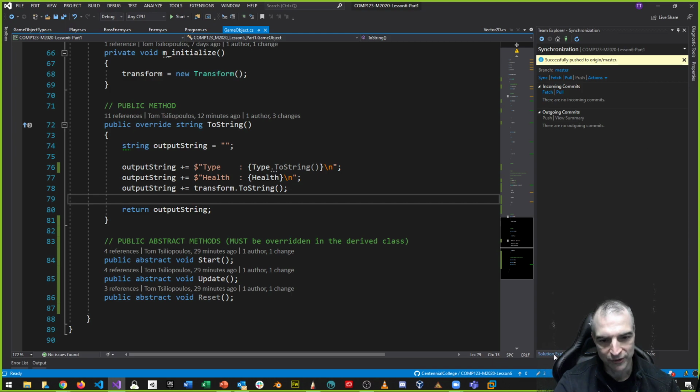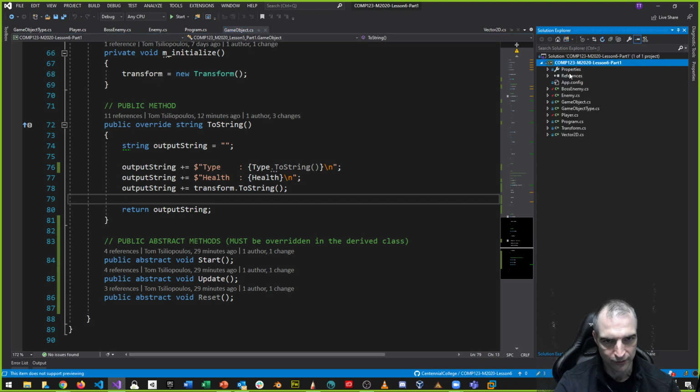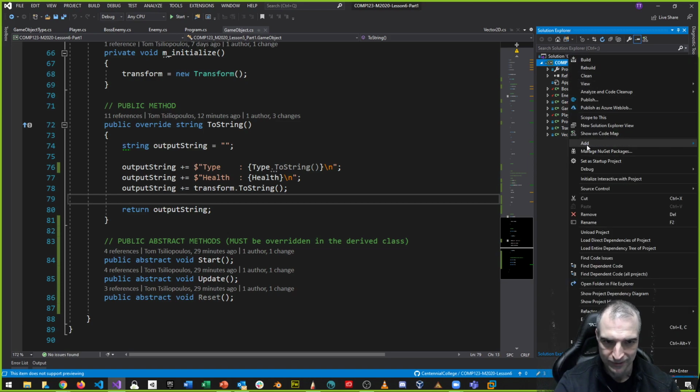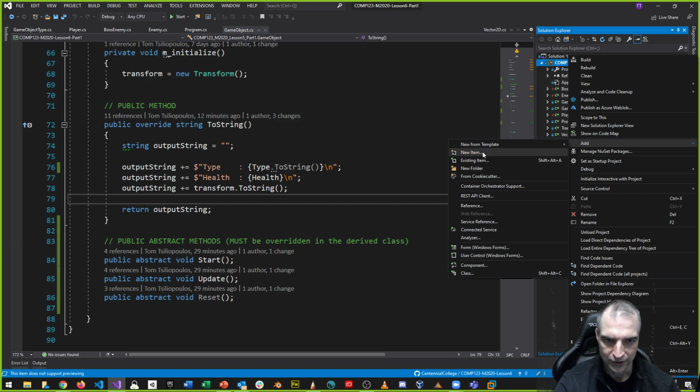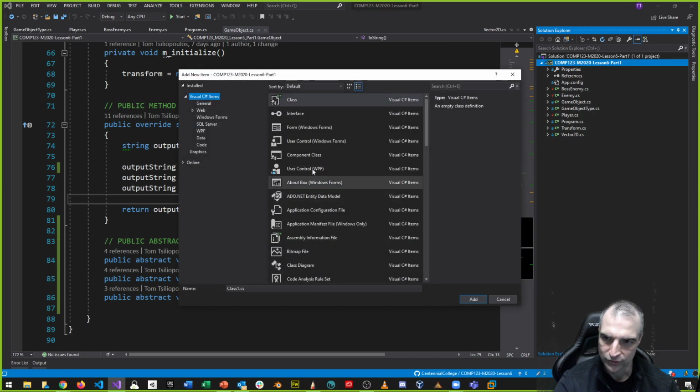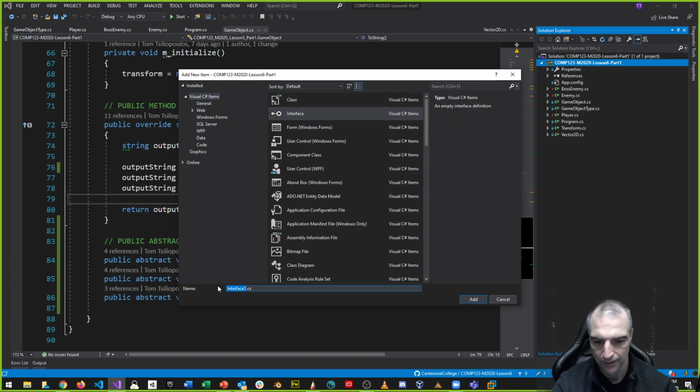So what I can do in my Solution Explorer, I can create a new object, a new class, if you will. It's like a class, but it's an interface. Add new item, and if I go to the options, I can choose interface now. This is an option. And my interface is going to be called iUpdatable. Okay, updatable.